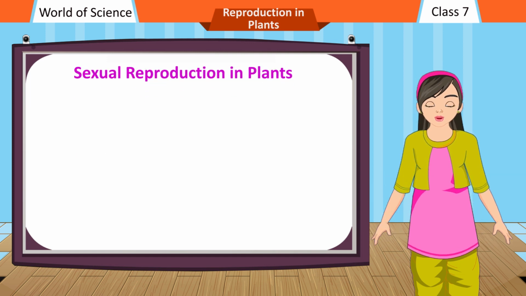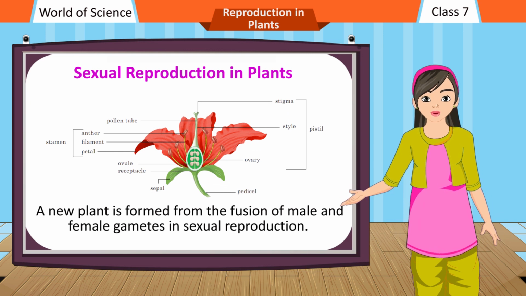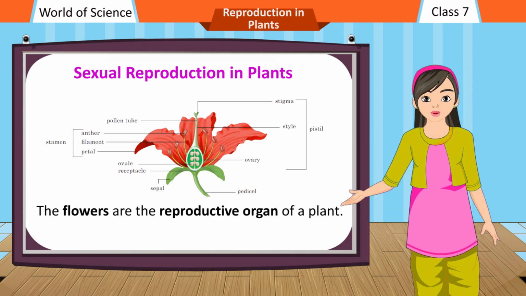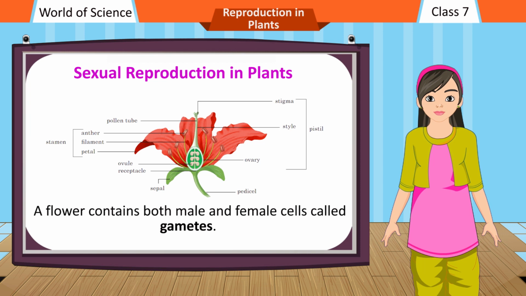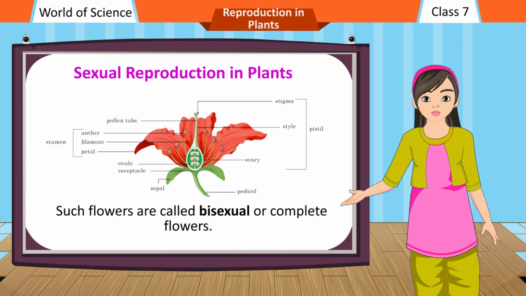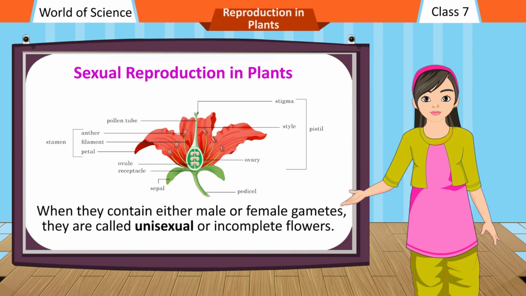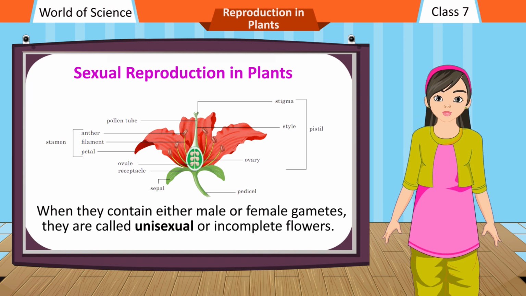Sexual reproduction in plants. A new plant is formed from the fusion of male and female gametes in sexual reproduction. It is carried out only in flowering plants. The flowers are the reproductive organ of a plant. A flower may contain both male and female cells called gametes. Such flowers are called bisexual or complete flowers. When they contain either male or female gametes, they are called unisexual or incomplete flowers.